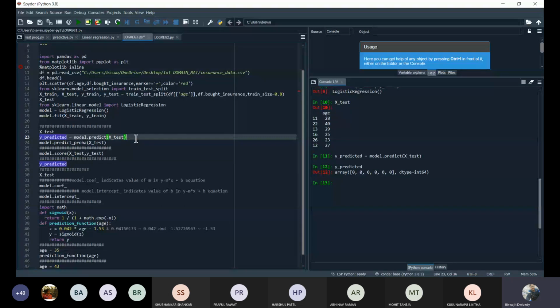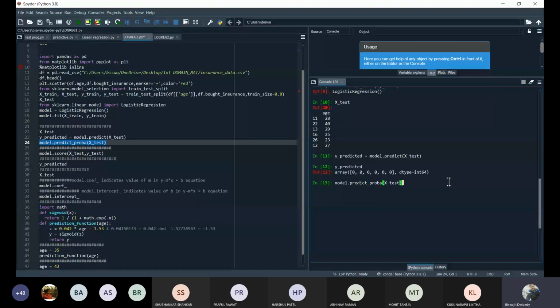Let us do one thing. Let us find out the probabilities of their buying the insurance. This output shows whether they are going to buy the insurance or not, meaning it will be 0 or 1. But based upon your algorithm, what is their probability of buying, whether 30%, 40%, or 60%? That can also be calculated by using this function: model.predict_proba. It will show you the probability values based upon this x_test argument.